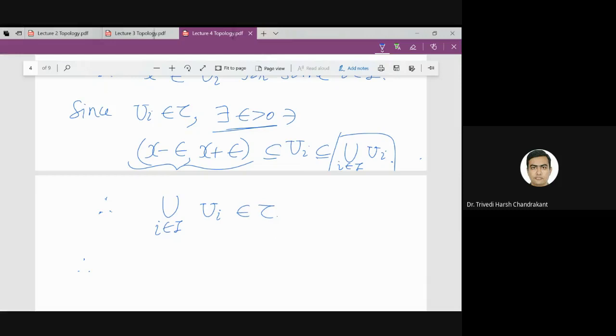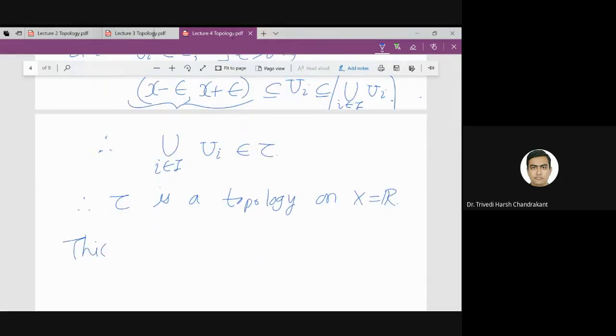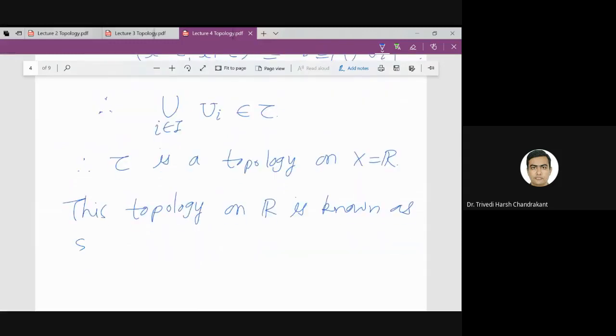So therefore we verified all three axioms of topology, and hence tau is a topology on the set X equal to R. This topology on R is known as the standard topology on R.